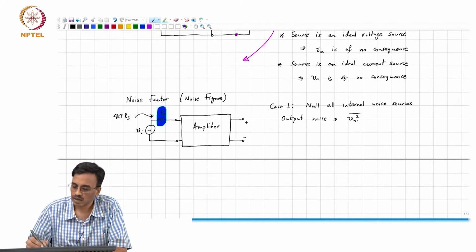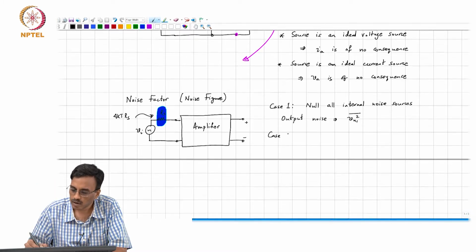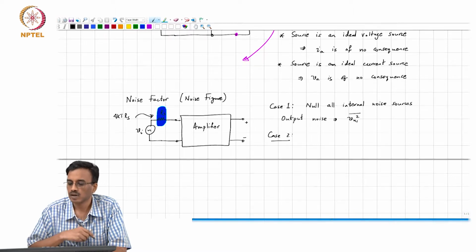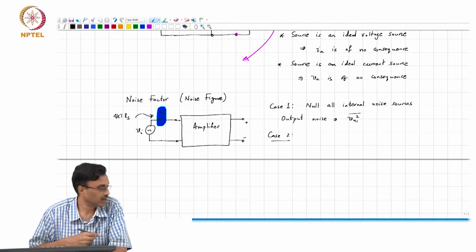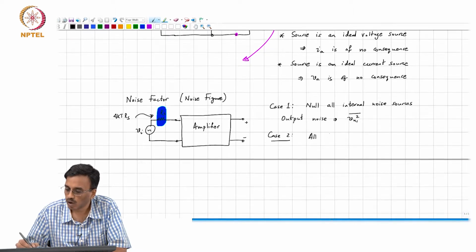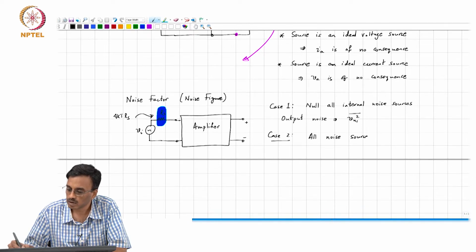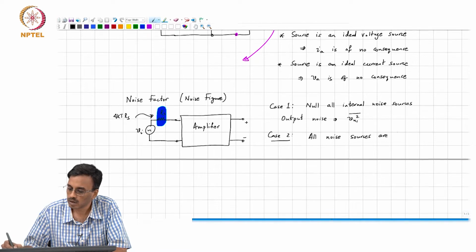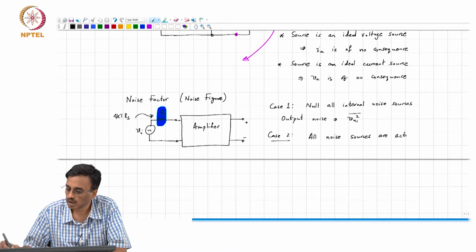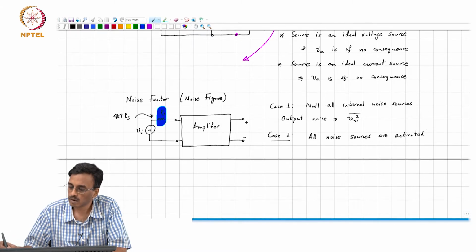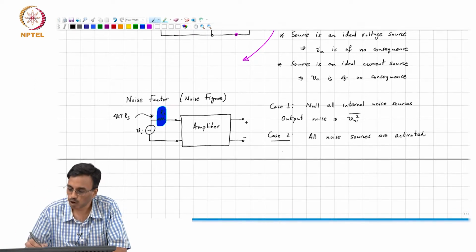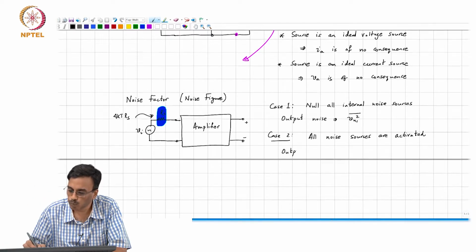Next, with all noise sources active, I again measure the output noise.